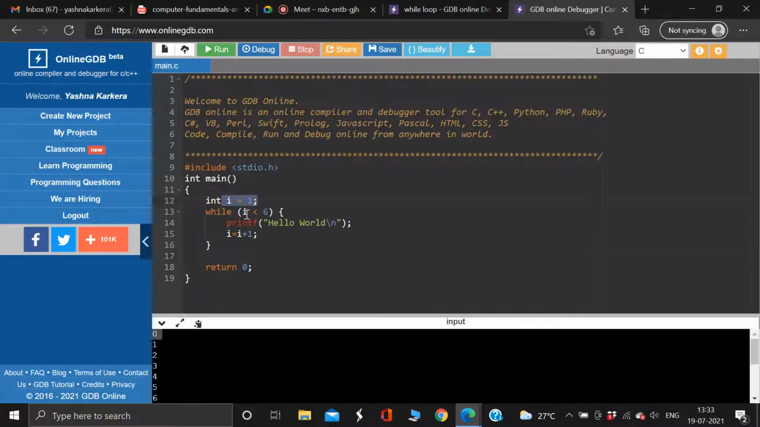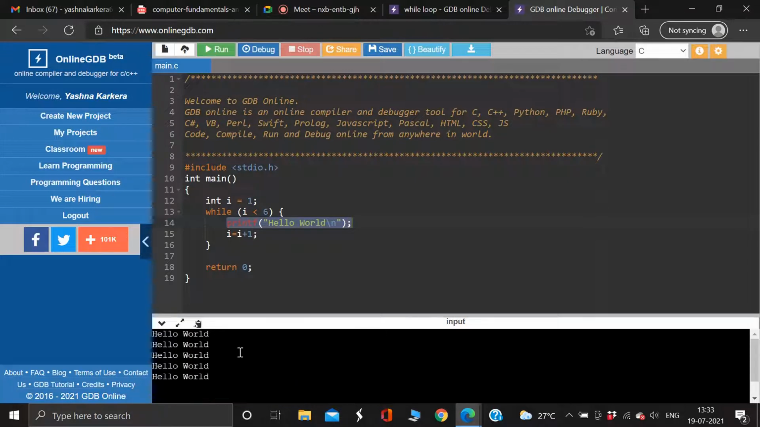First, it was 1. 1 less than 6 is true, so it will print hello world. Then it will become 2. Then again it will check, 2 less than 6 is true, so it will print hello world. It will keep checking till 5, because 5 less than 6 is true. When it reaches 6, 6 less than 6 is false, so it will terminate. So 5 less than 6 is the last loop, and hello world will get printed 5 times.